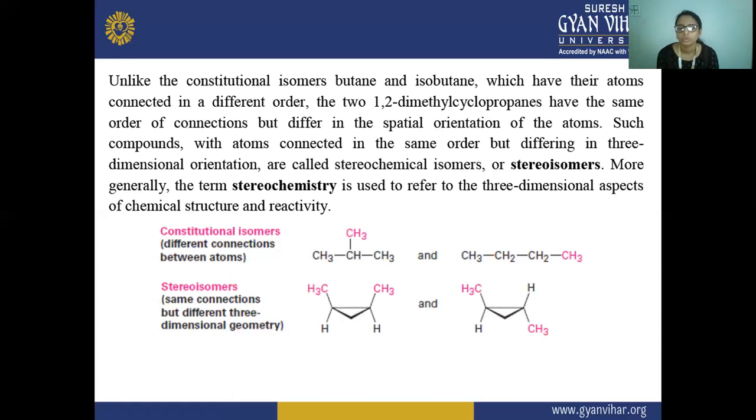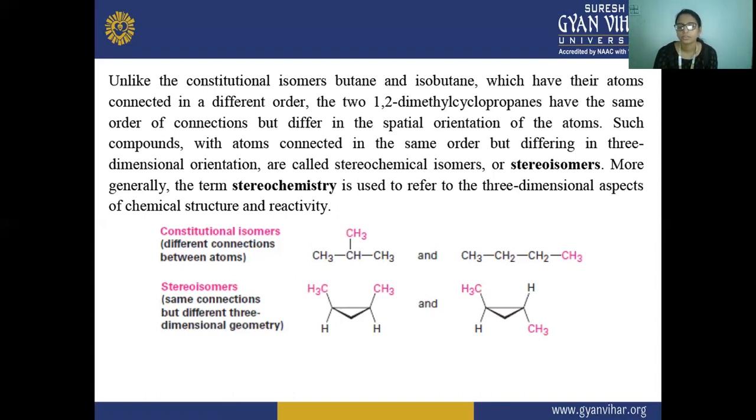The term stereochemistry is used to refer to the three-dimensional aspects of chemical structure and reactivity. In stereochemistry we study the three-dimensional aspects of the chemical structures of molecules, and also their reactivity. So this is stereochemistry.